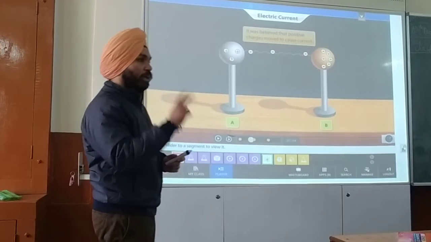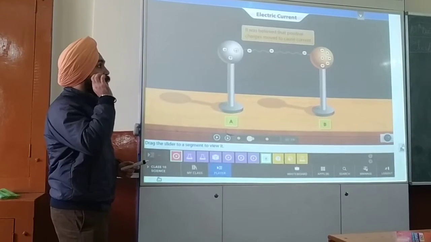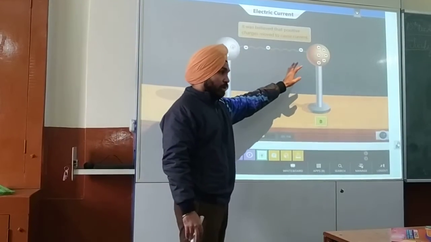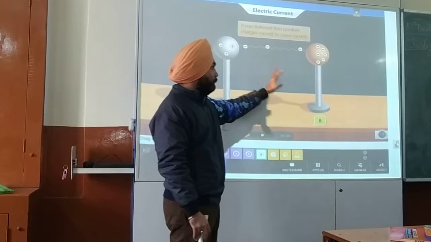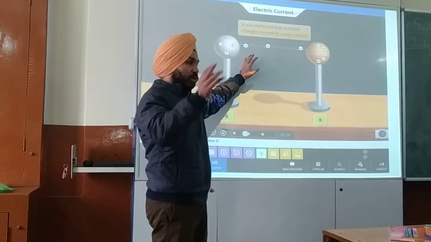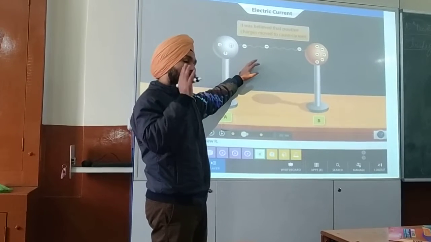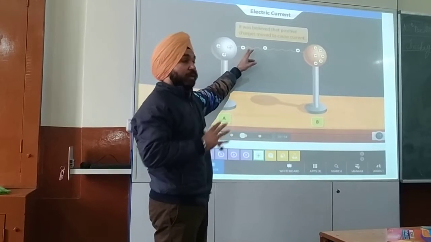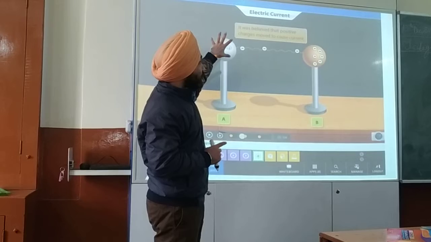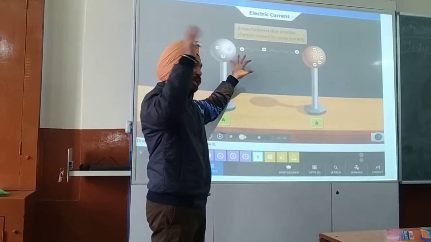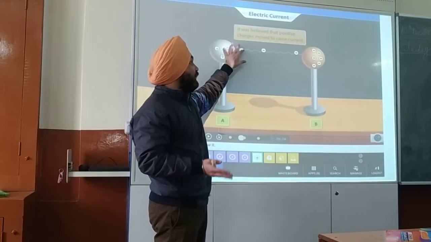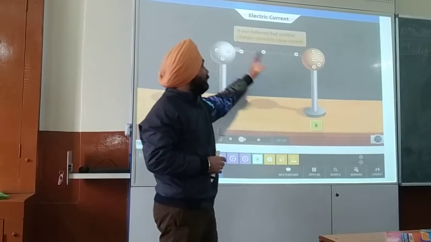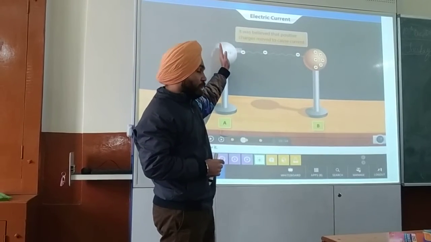Now there are two definitions which are very important to discuss. One is the direction of electric current. According to this concept, actually electrons were discovered later. Before that, we were following the direction of conventional current. And according to that, current always flows from the positive to the negative side, because positive is considered as the high potential and negative is the low. So according to that, current always flows from the positive to the negative.